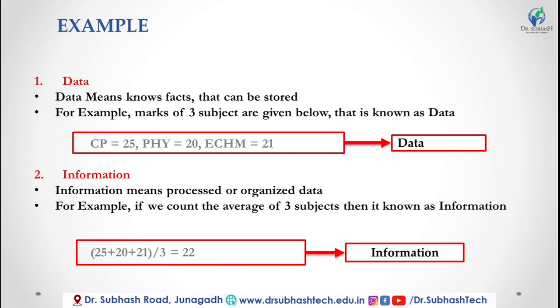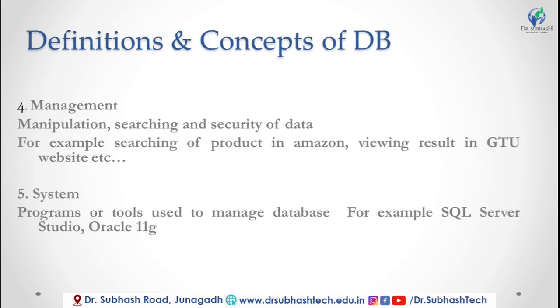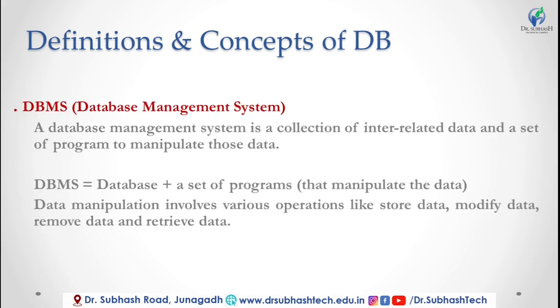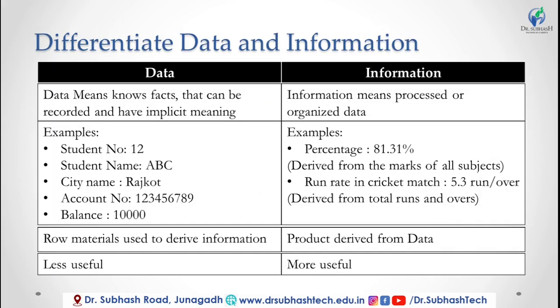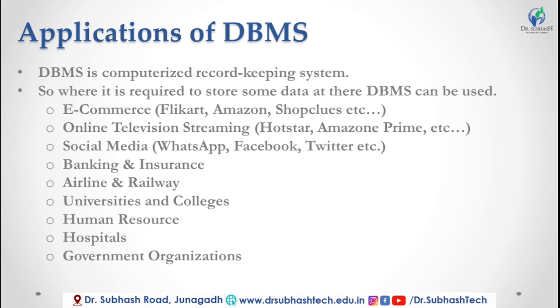and information, like the percentage of 3 subjects' marks. For the purpose of management, manipulation, searching and security of data, how to manage our data, a system, tool or program can be used to manage the data. For database purposes, we use Oracle 11g. The full form of DBMS is database management system. A definition of DBMS: a database management system is a collection of interrelated data and a set of programs that manipulate the data. Difference between data and information.